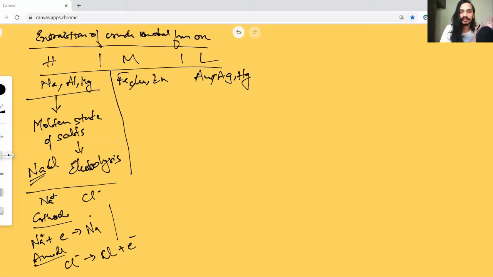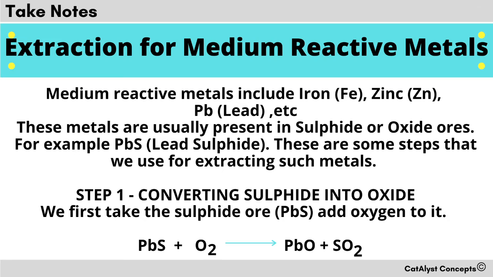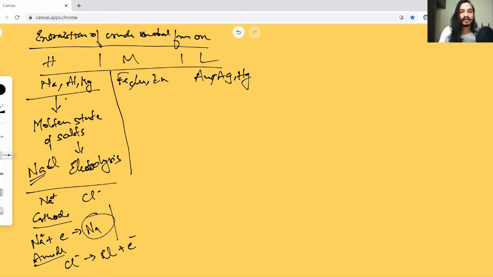So on your negative terminal, which is your cathode, you'll have all of the metal accumulating. And for this process, you constantly need to have the salt melted. So you need to constantly provide heat or electricity to keep it melted and produce your metal. The same method works for all of these highly reactive metals.